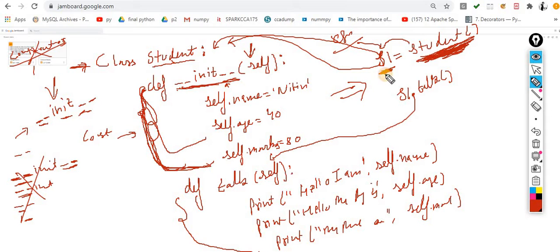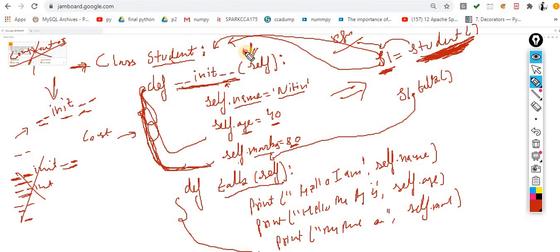So with the help of this reference variable, you are supposed to process the methods of this class, and the method of this class is talk. So what exactly happens when you make a constructor? There is a variable name which gets the value Nitin. There is a variable age which gets the value 40. There is a variable Mark which gets the value 80.